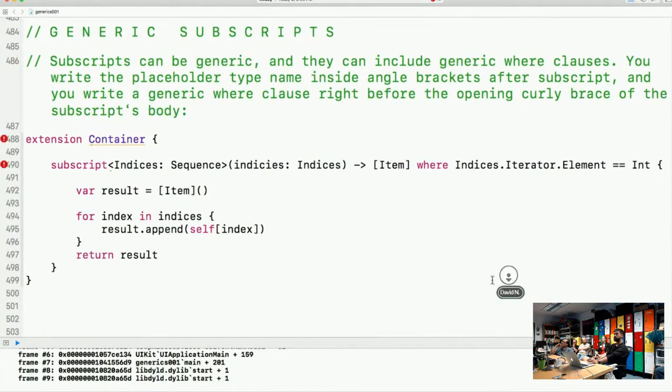Generic subscripts. Subscripts can be generic, and they can include generic where clauses. You write the placeholder type name inside angle brackets after subscript, and you write a generic where clause right before the opening curly brace of the subscript's body. Does anyone have questions about this one? I believe this is the end of the talk.